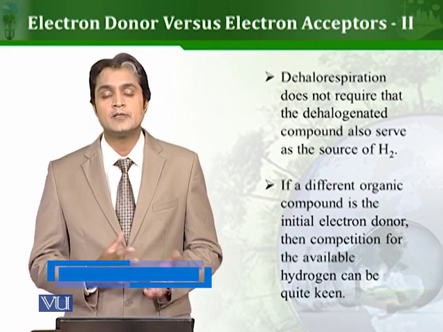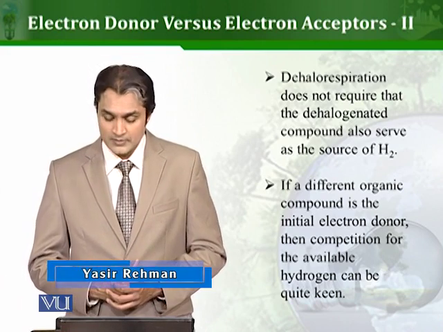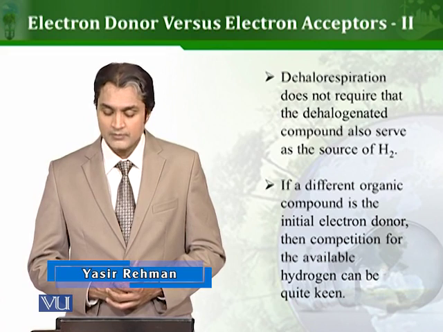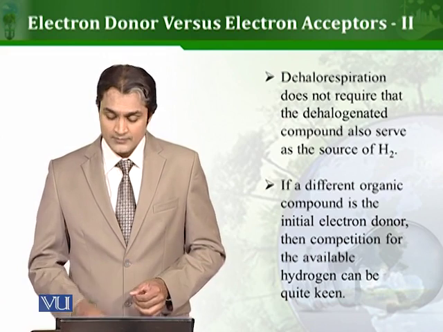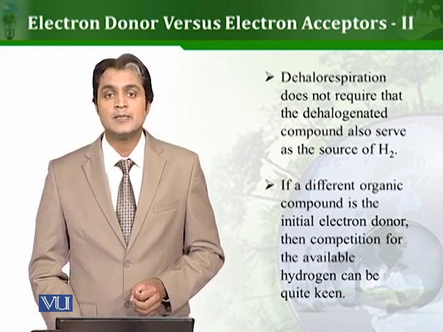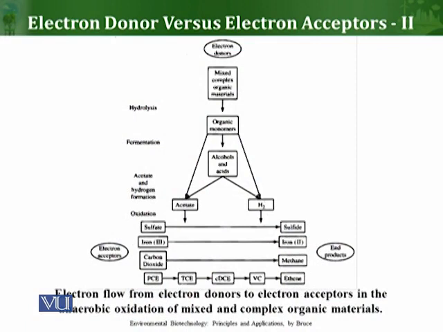हमेशा ऐसा नहीं होता. There are so many different electron donors and acceptors which can be used. If a different organic compound is the initial electron donor, then competition can be there for the available hydrogen, and it can be quite interesting as well. For example, we can see in this sketch, let's suppose if the electron donors are basically mixed complex organic materials, it starts from the hydrolysis leading to the generation of organic monomers. These monomers can then be fermented to produce different alcohols, acids, and also acetate and hydrogen.